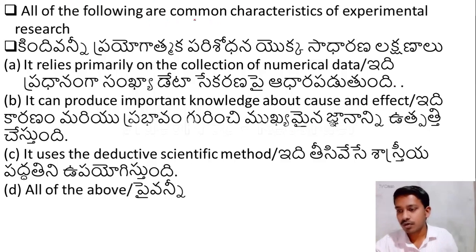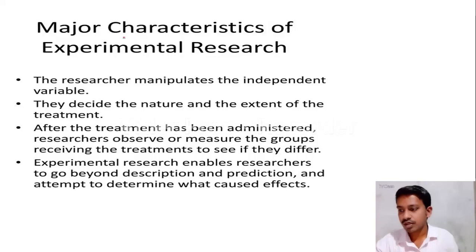All of the following are common characteristics of experimental research. Option A, it relies primarily on the collection of numerical data. Option B, it can produce important knowledge about cause and effect. Option C, it uses the deductive scientific method. Option D, all of the above. Friends, here all of the above are the characteristics of experimental research. Here you can see the major characteristics of experimental research.